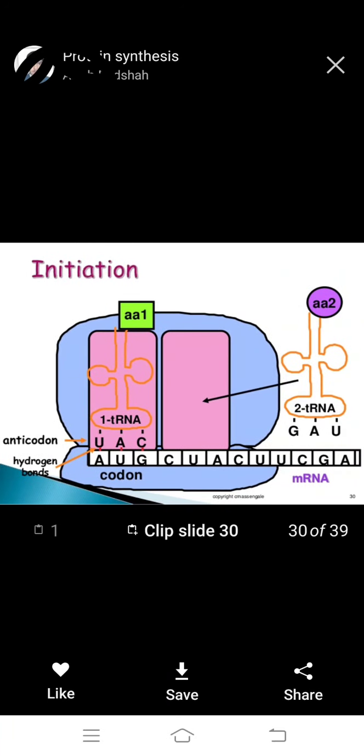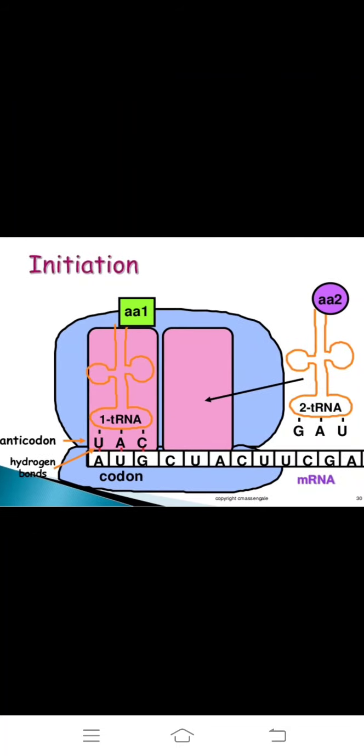Next, the first one, initiation, we observe. Okay, codon and anticodon are bonded with hydrogen bonds, which is important.